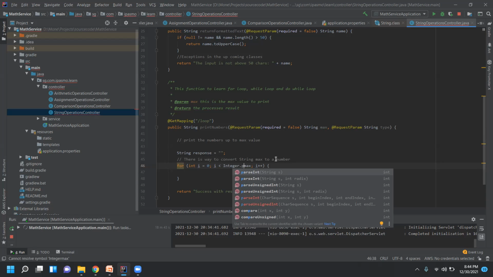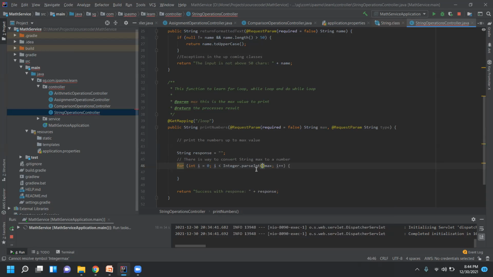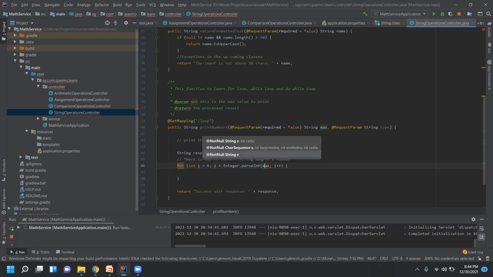You see here, what does it take as a parameter? It takes a string, and that string will be converted to int. So you just pass the max value inside. Now this becomes the int value. What happens in this case? If you specify this at this place, it will check this integer parsing every time it parses, right?